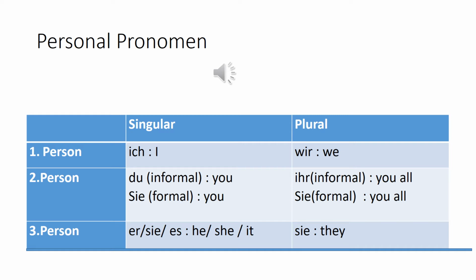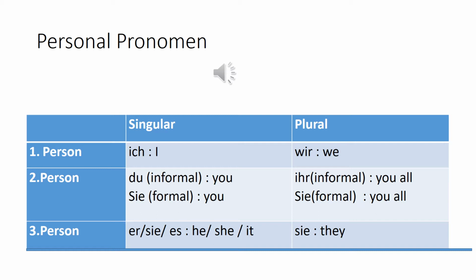Then we saw the personal pronouns, Personalpronomen. Here we categorize them into singular and plural, as well as into first person, second person, and third person. When we come to first person, second person, and third person, it is about the speaker and whom he is speaking about in the sentence. The speaker of the sentence and whom he is speaking about in the sentence.